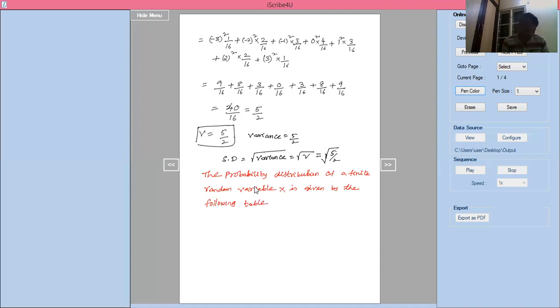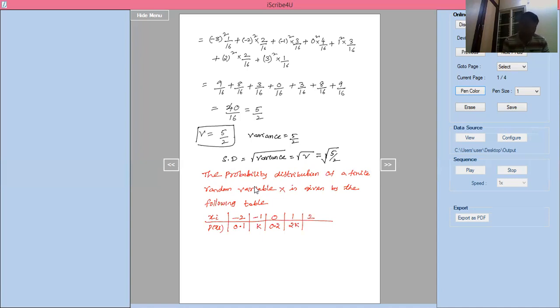One column should be xi, another should be p of xi. Xi is -2, p of xi is 0.1. Xi is -1, p of xi is k. Xi is 0, p of xi is 0.2. Xi is 1, p of xi is 2k.